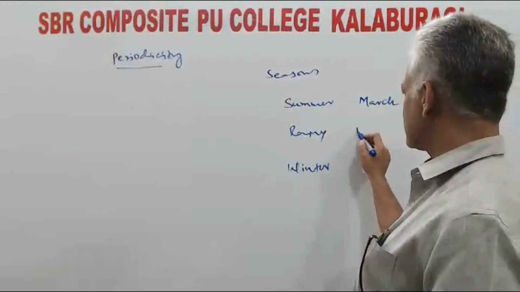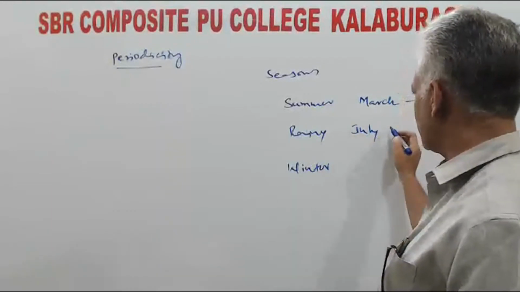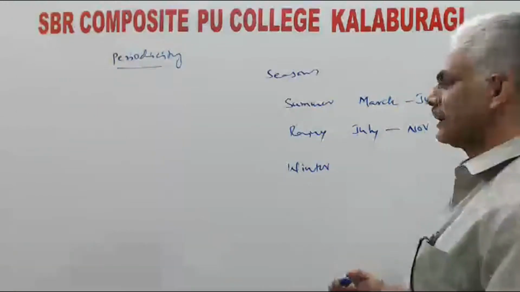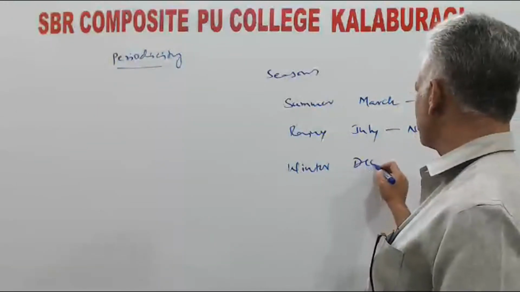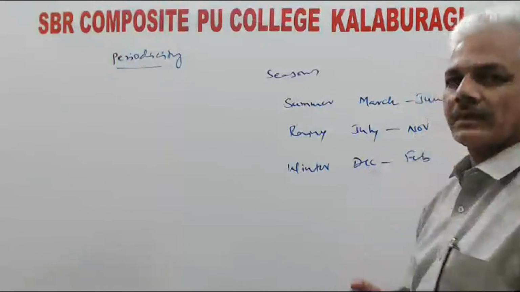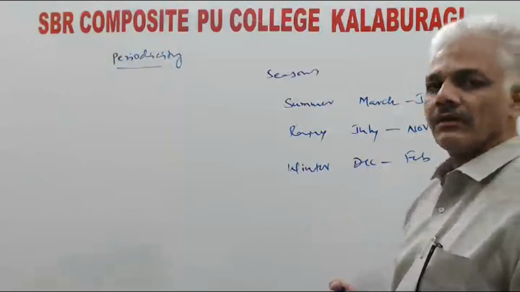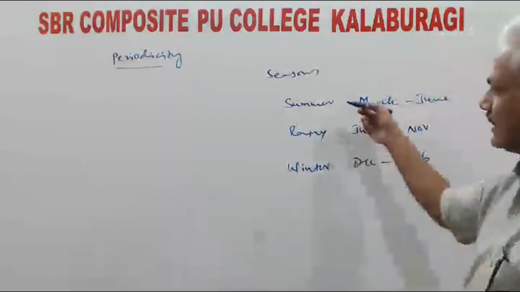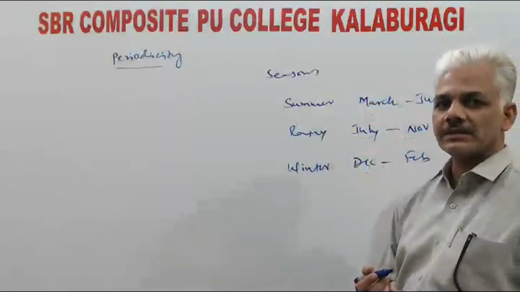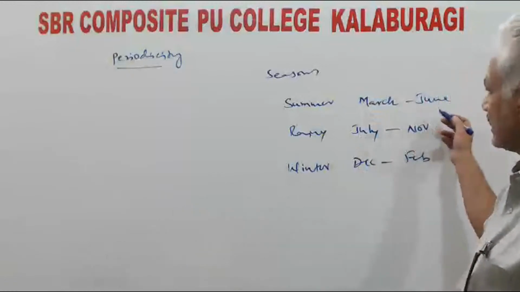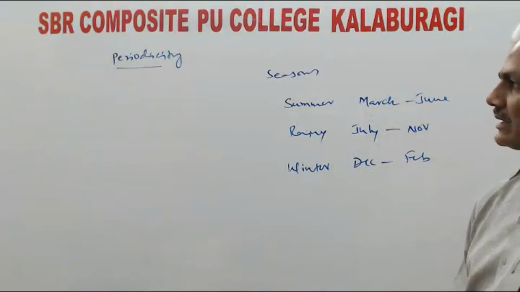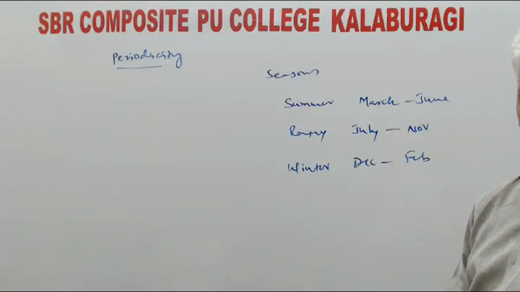Rainy season is supposed to begin from July and extend up to November, and winter December to February. So within 1 or 2 weeks of variation, in general, every year the seasons repeat during these time intervals. This itself can be taken as an example for periodicity.